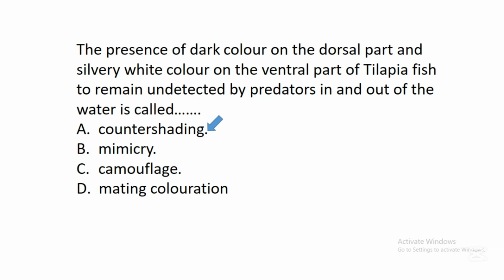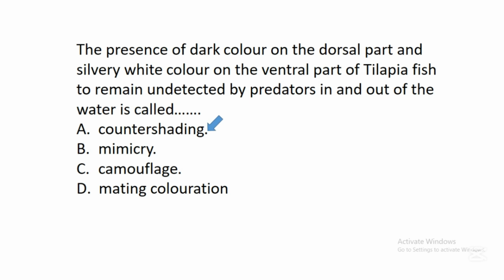What these colors are helping the fish is that as the fish stays in the water, the enemies inside the water, when they want to attack the fish, will look up. So when they look up, the water will appear silvery white, so they can't detect the fish easily. The predators outside the water, when they look into the water to trace the fish, the dark color of the dorsal part will blend with the dark color of the water.